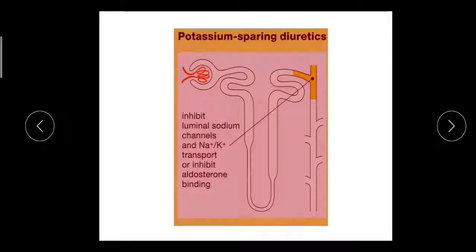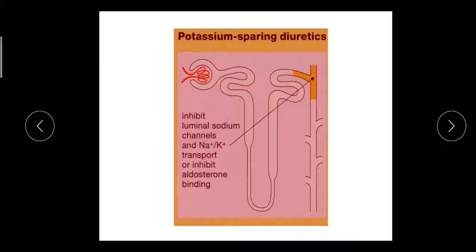Hello student. Up till now we have covered two classes of diuretic: carbonic anhydrase inhibitor first and second is thiazide diuretic. Now let us start the third class of diuretic, that is potassium sparing diuretic.